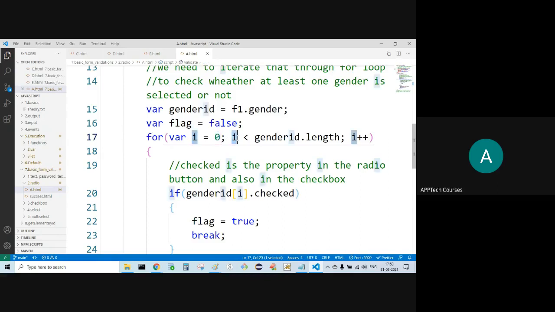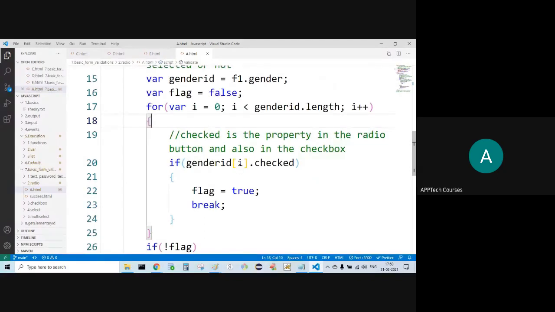If i becomes 2, what happens? Actually, we cannot select that. Here, what I'm trying to do is check whether at least one got selected or not. Assume that i is equal to 0, gender ID of i. Assume that the first radio button is checked. That is what I'm doing.